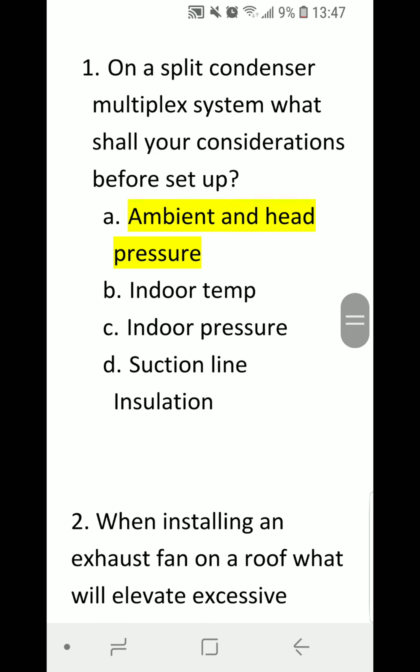Number 1. On a split condenser multiplex system, what shall be your considerations before setup? A. Ambient and head pressure. B. Indoor temp. C. Indoor pressure. D. Suction line insulation. And the correct answer is A. Ambient and head pressure.